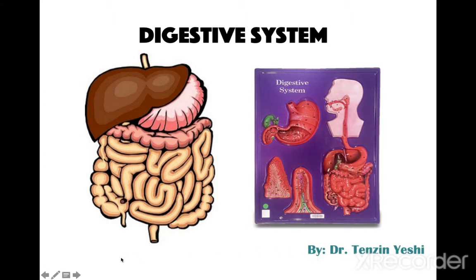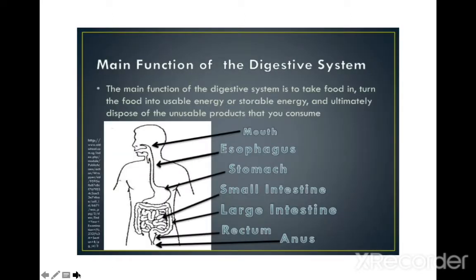The digestive system is one of the 11 organ systems. Its main function is to take food in and turn it into usable energy or storable energy, and ultimately deposit the unusable products that you consume. It consists of a series of organs starting from the mouth, the esophagus, stomach, small intestine, large intestine, and rectum. These are the main GIT organs.